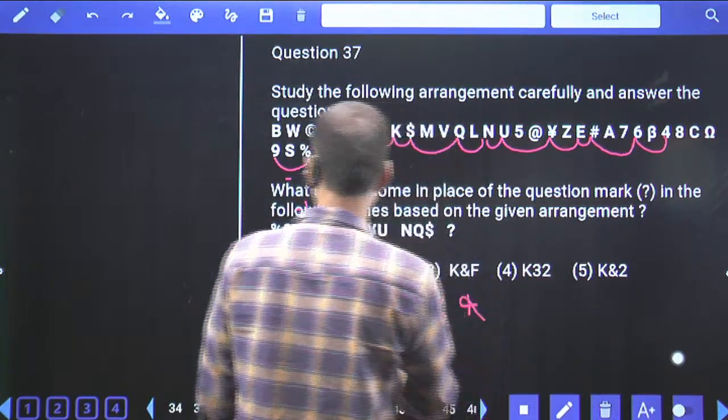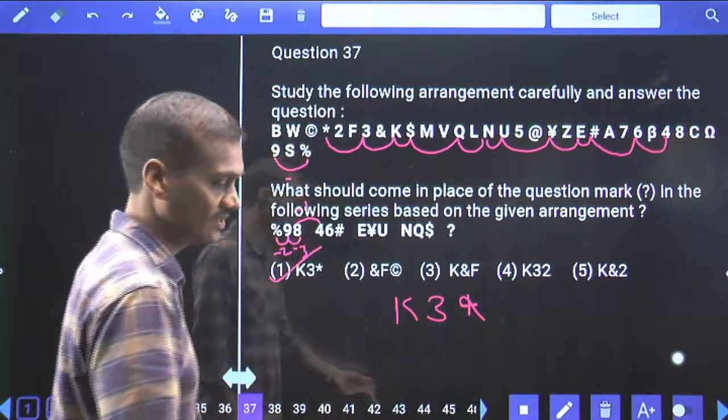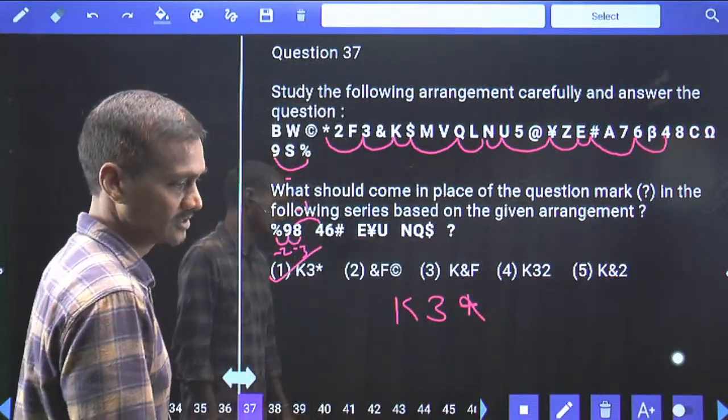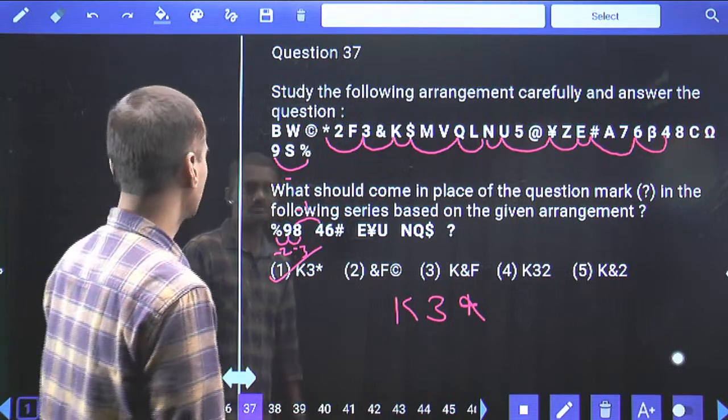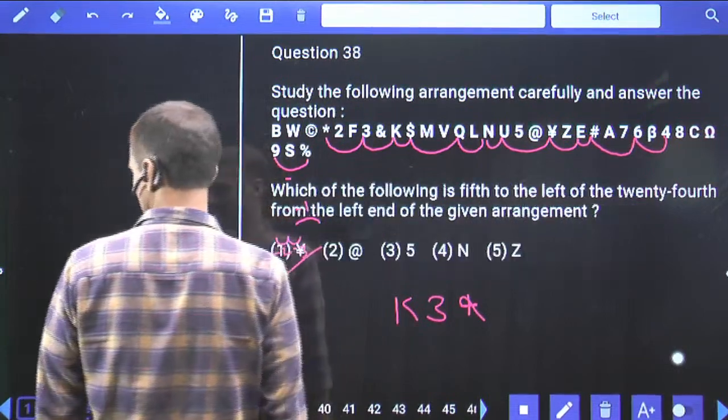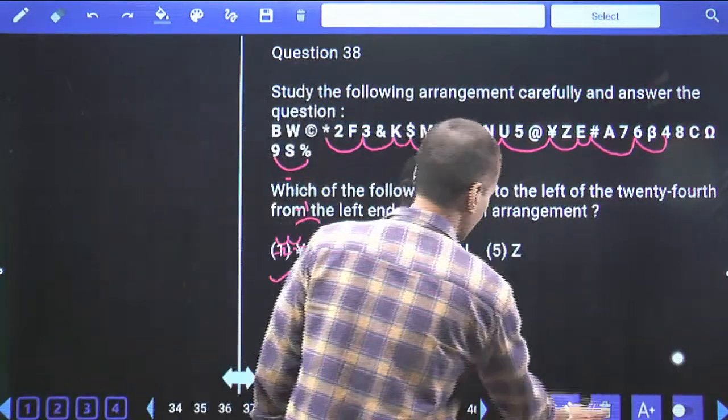K 3 star, choice 1 is the answer. Minus 2, minus 3, minus 1. Done with this? Now this is about choice 1, question number 37. Then question number 38 here.